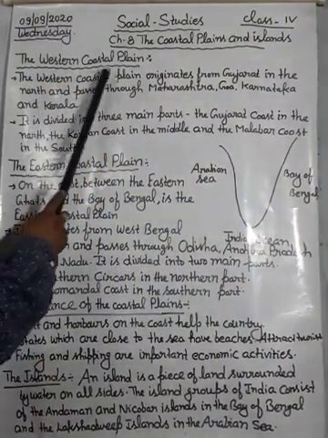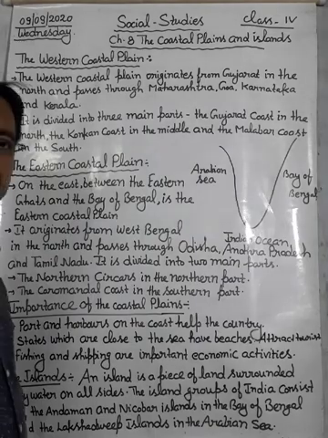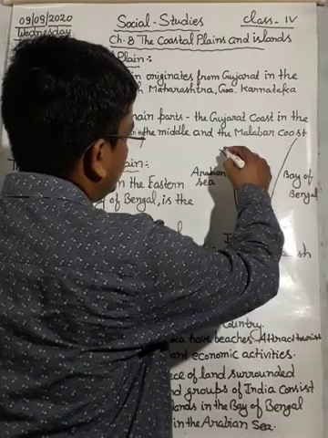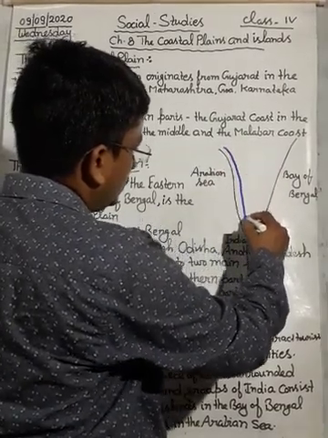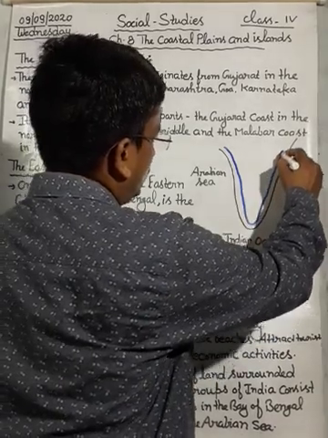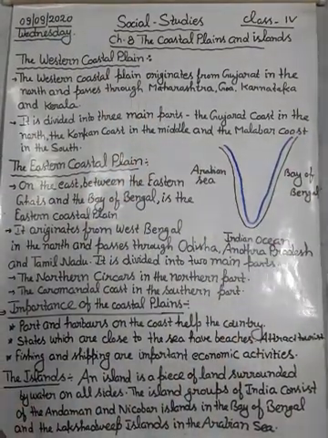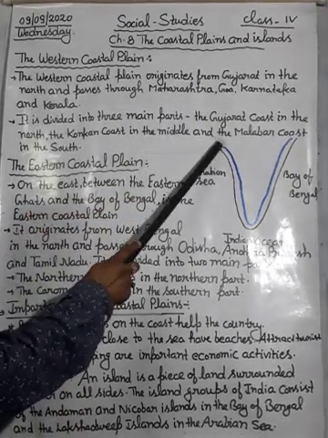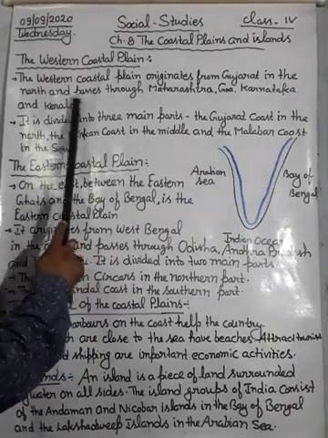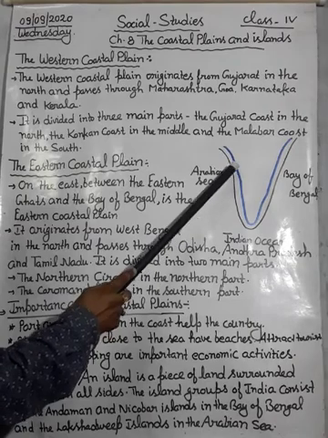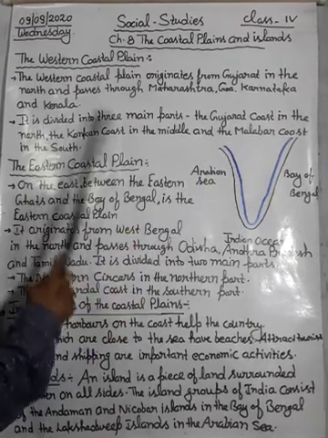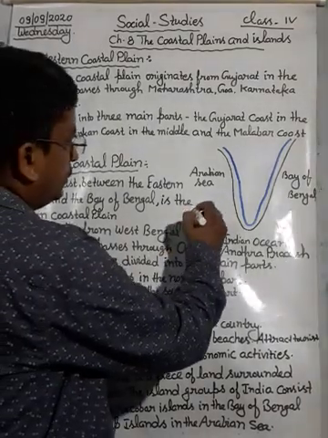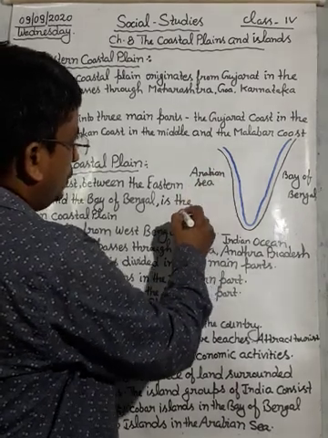Dear student, the western coastal plain. You can see here, this is the coastal plain area. The western coastal plain originates from Gujarat. You can see here, there is Gujarat in the north, and it passes through Maharashtra, Goa, Karnataka and Kerala. This is the western coastal plain.